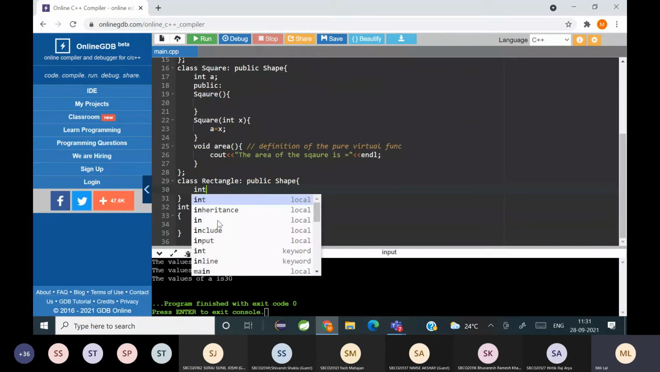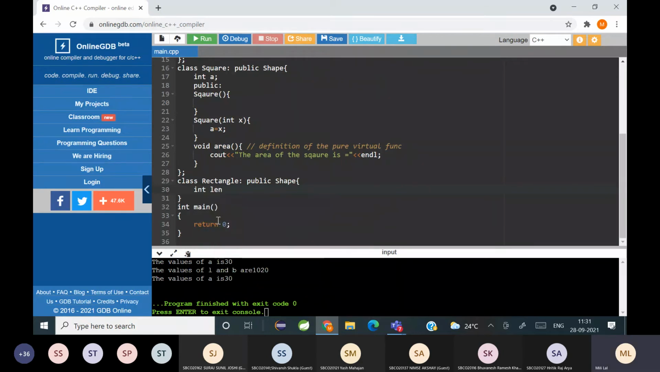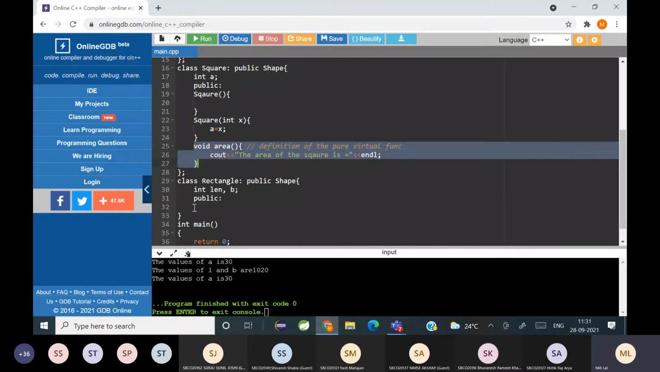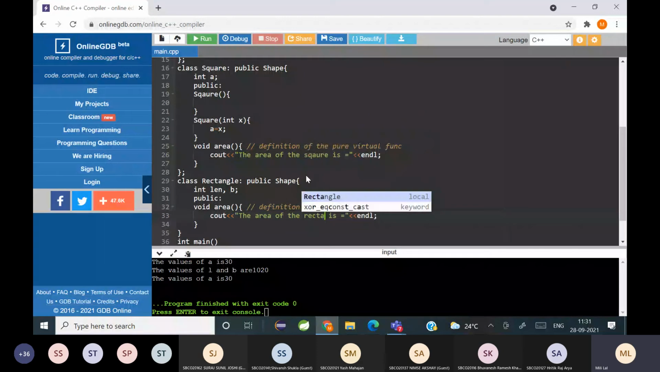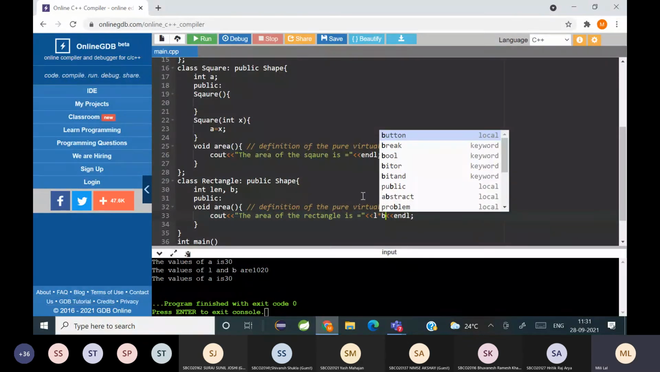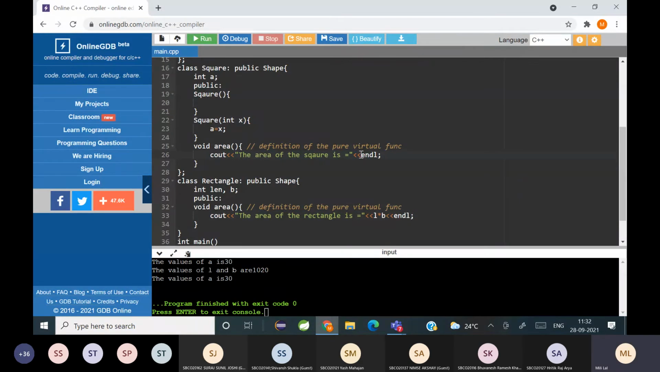And here int length and breadth, and public. I'm going to copy the same thing here. The function is again, the definition of it is here. So here the area of the rectangle is L into B. Here it is A into A.